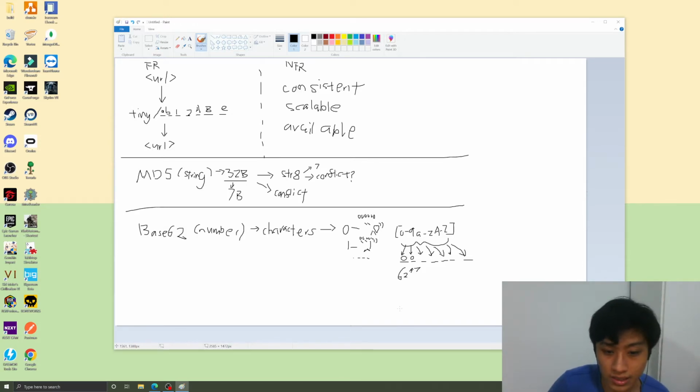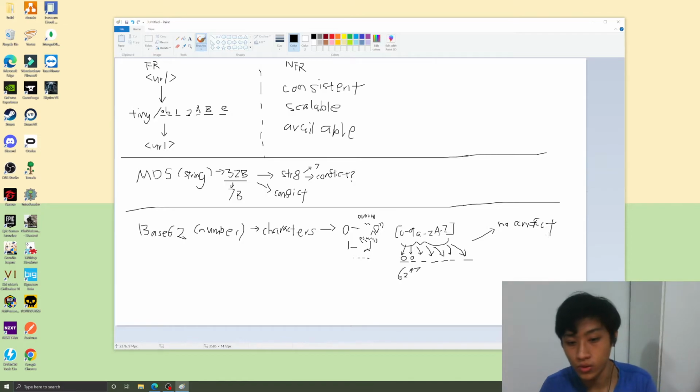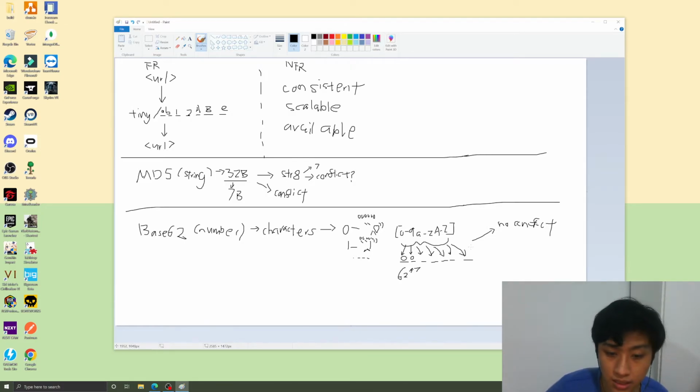again, we can assess roughly with this algorithm what are the pros and what are the cons. The pros: definitely there is no conflict. We always know that if we pass a number, it will definitely translate into something unique, because the number will not repeat whenever we generate new characters.